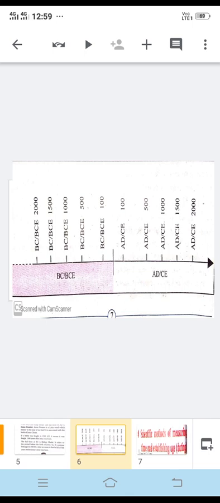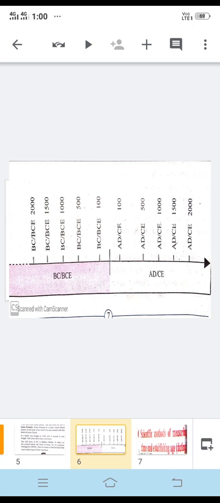Then the Parsi community in India also uses the Shahin Shahi era. So Parsi people have a separate community calendar, Hindus have their community calendar, and Muslim people have their community calendar. Okay, then we have historic periods.